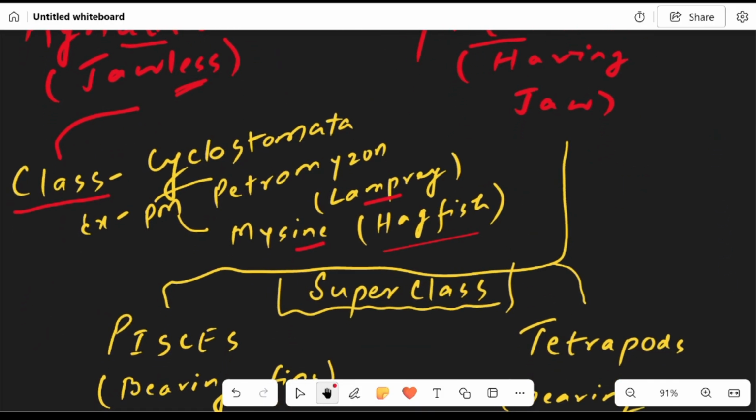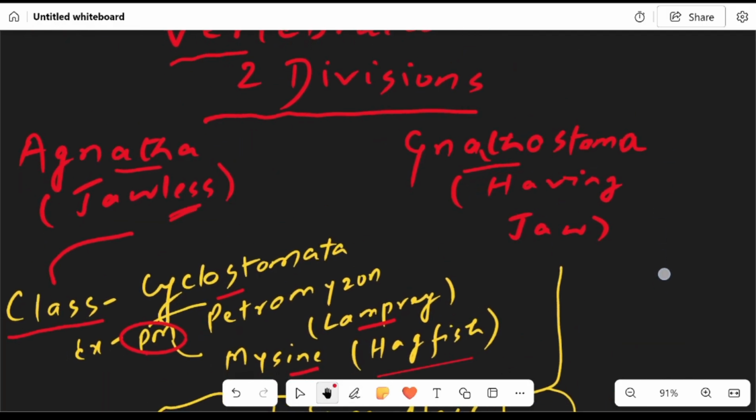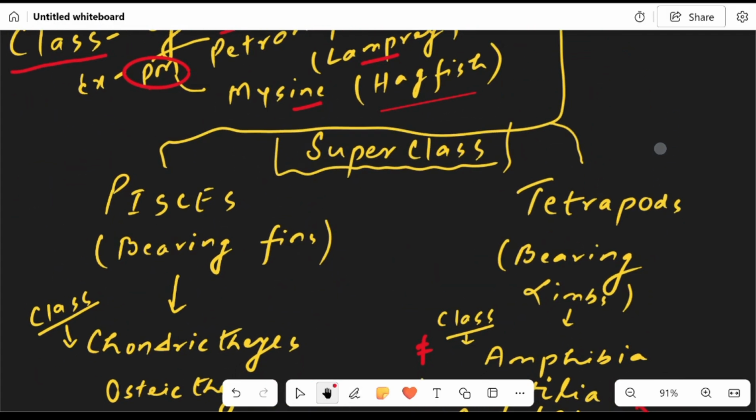So the agnatha, here the class is Cyclostomata, and the examples of agnatha are Petromyzon, that is lamprey, and Myxine, hagfish. And then we have the Gnathostoma having jaw, which is a superclass.